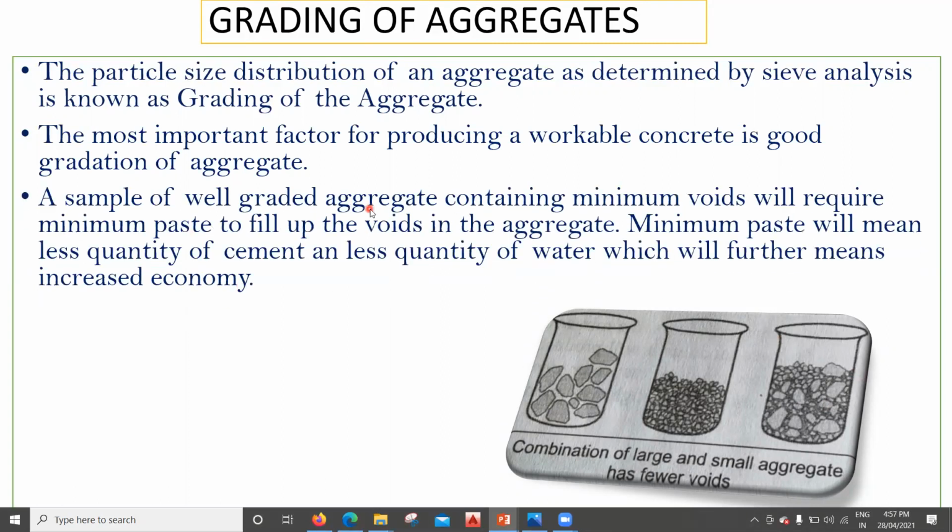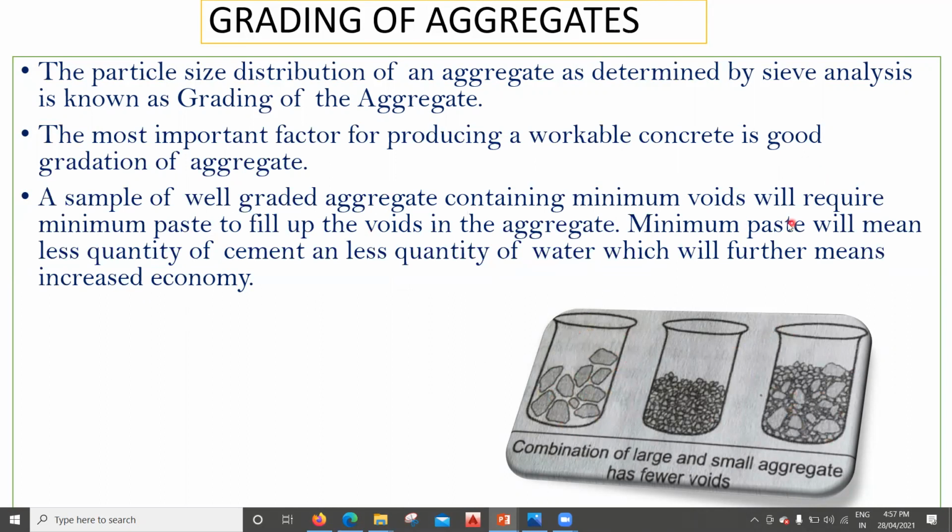A sample of well-graded aggregate containing minimum voids will require minimum paste. It's very simple. If we have fewer voids, what will happen? A little amount of paste is required. But here, since the voids are more, whenever you fill a mortar into this, all that mortar will be gone in filling the voids, right? So I don't want that to happen. So I want minimum voids. So minimum voids will require minimum cement paste to fill up the voids in the aggregate.